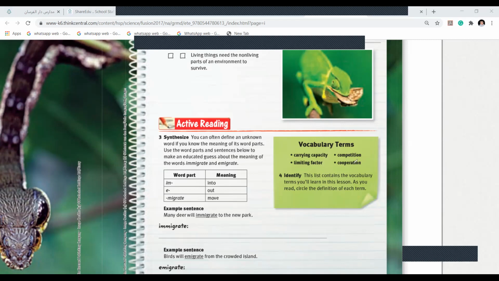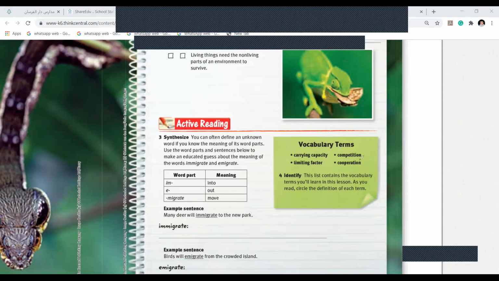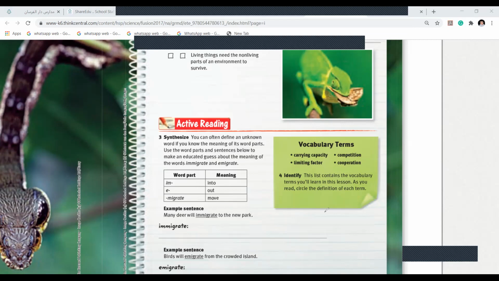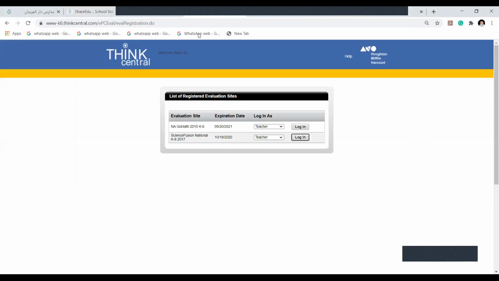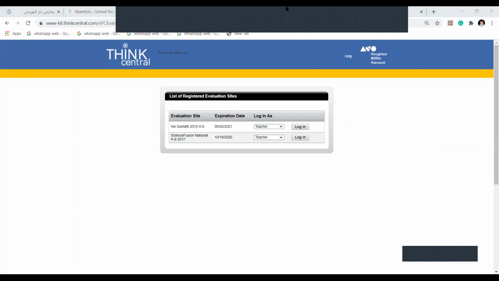Okay. So this is what we studied: carrying capacity, competition, limiting factor, cooperation. One by one, I will explain the vocabulary terms, but I'm not moving that fast in this lesson because I finished my earlier lesson very quickly. I will try to show you a video now, because while showing the video, I can hear your voices. While I explain, you all are half asleep.